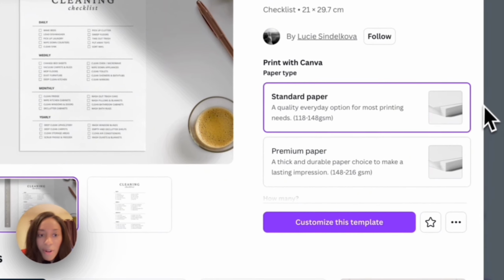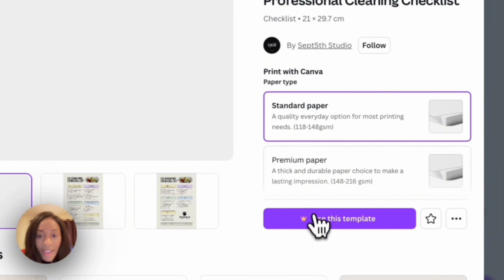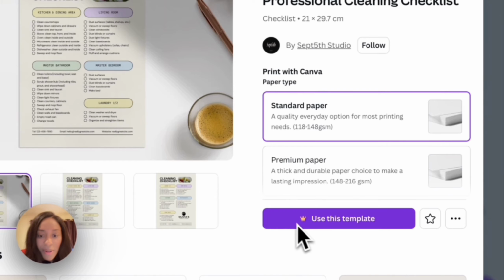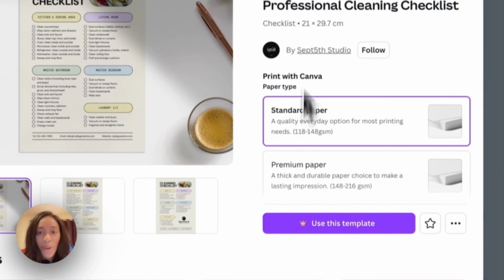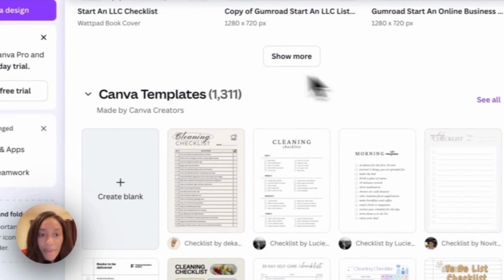So I'm going to have that open so I can look at it, and then I'm going to click this one as well. Right click. It looks like it has a crown on it, so this is going to be a Canva Pro template, so I can't use that one. Let's see which ones of the templates are free.